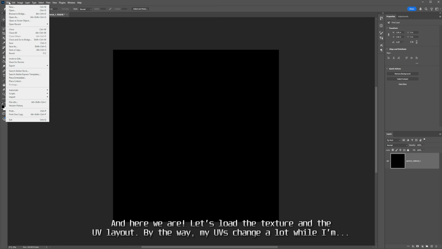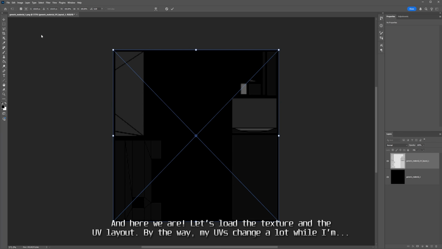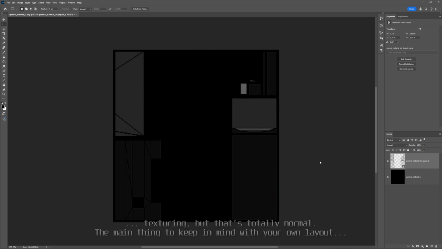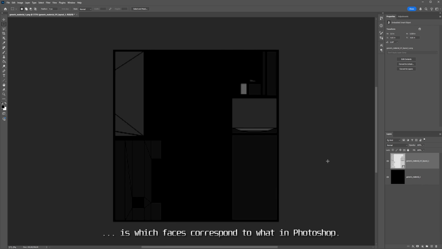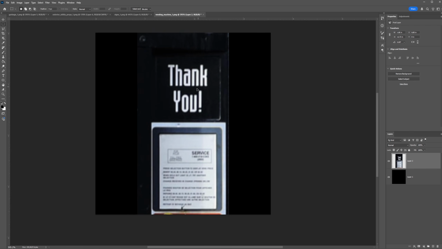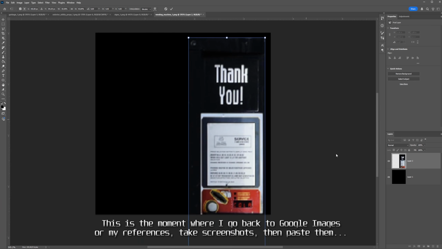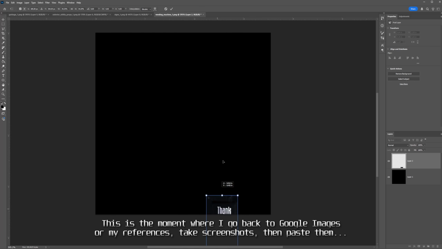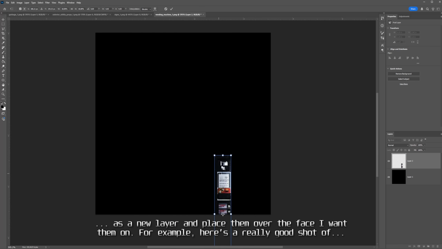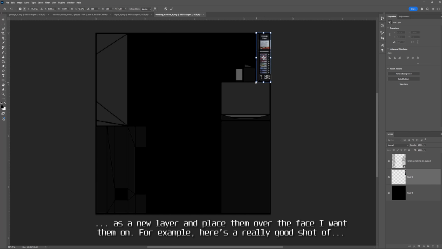And here we are. Let's load the texture and the UV layouts. By the way, my UVs change a lot while I'm texturing, but that's totally normal. The main thing to keep in mind with your own layout is which faces correspond to what in Photoshop. This is the moment where I go back to Google Images or my references, take screenshots, then paste them as a new layer and place them over the face I want them on.